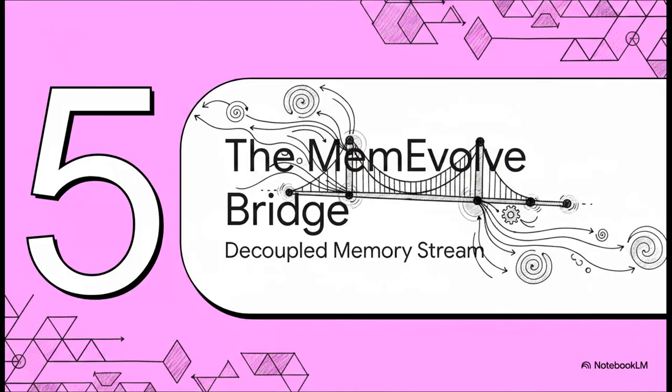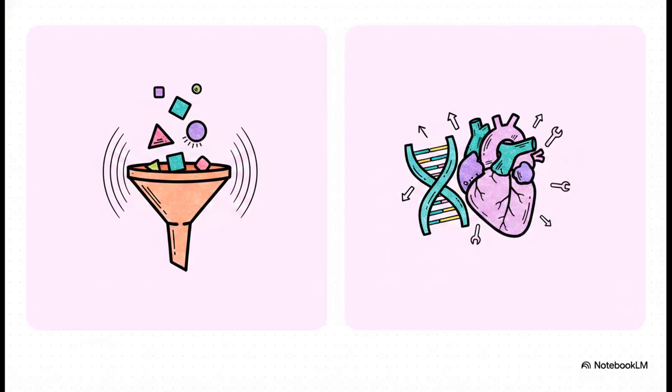Section 5. The Mem-Evolve Bridge. This is where memory stops being static and actually starts adapting. We need to look at how Nemori talks to the rest of the substrate through the Mem-Evolve engine. The really interesting thing here is that these two are entirely decoupled. Nemori is the ingestion side pulse. It takes in the world and writes the experience. Mem-Evolve, on the other hand, is the substrate evolution heartbeat. It looks at where the agent failed to predict an outcome and actively handles the closed loop of diagnosing and redesigning the memory schemas so it doesn't happen again.